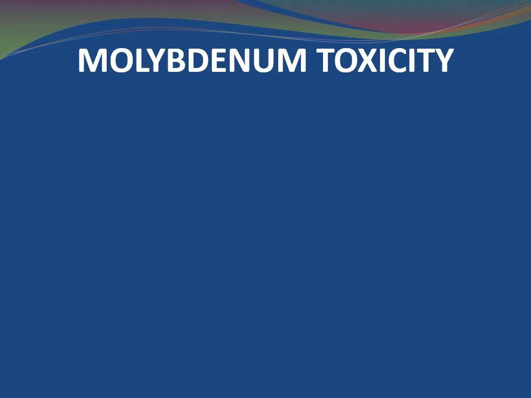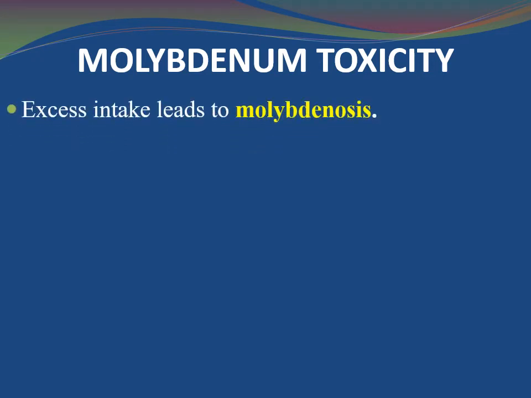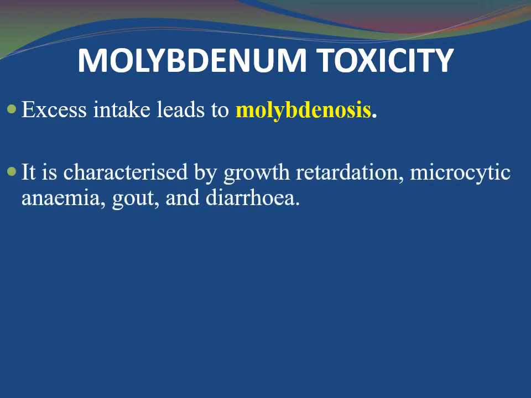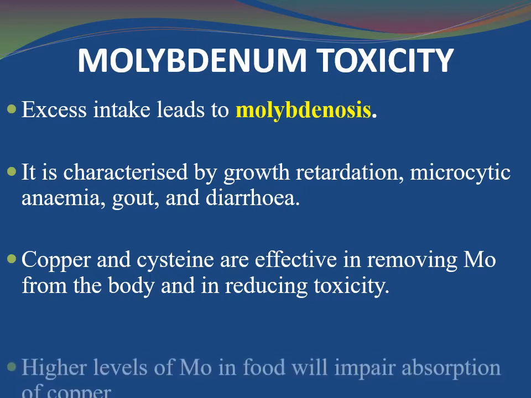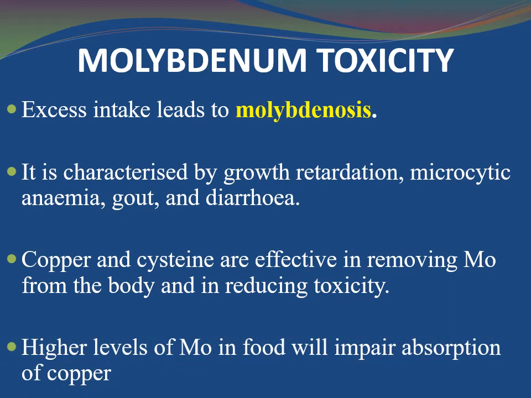Molybdenum toxicity. Excess intake of molybdenum leads to molybdenosis. It is characterized by growth retardation, microcytic anemia, gout, and diarrhea. Copper and cysteine are effective in removing molybdenum from the body and in reducing toxicity. Higher levels of molybdenum in food will impair absorption of copper.